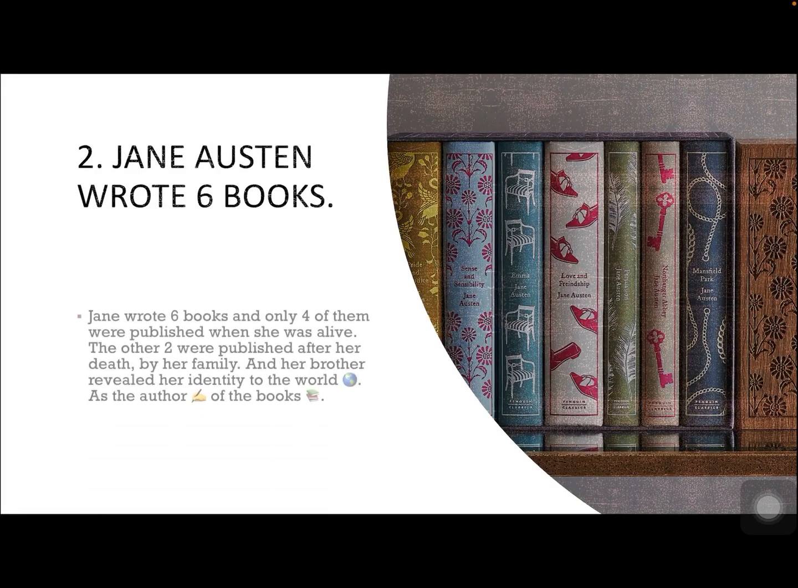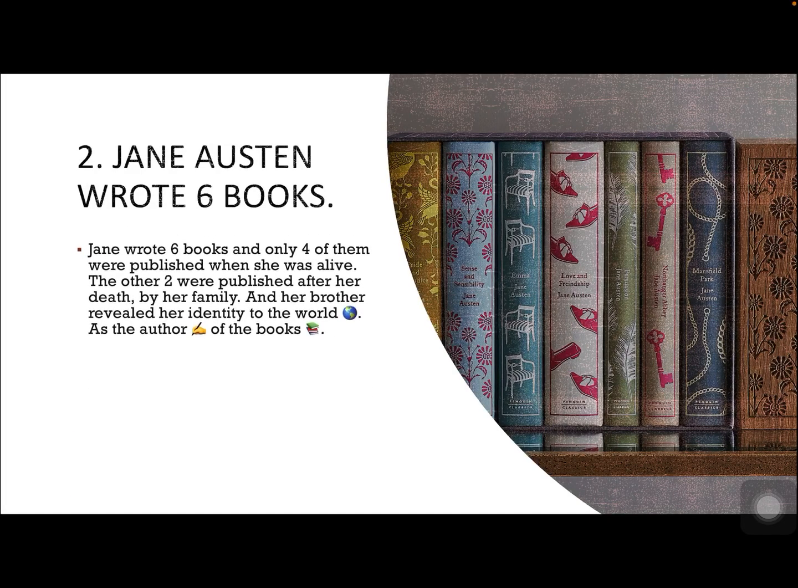Jane Austen wrote 6 books, and only 4 of them were published when she was alive. The other 2 were published after her death by her family, and her brother Henry revealed her identity to the world as the author of the books.